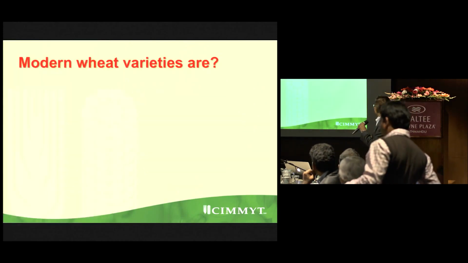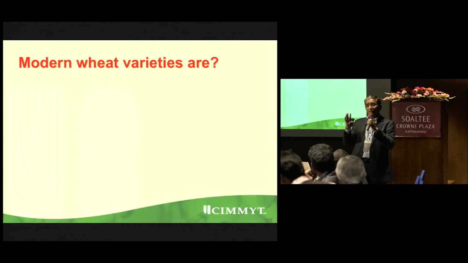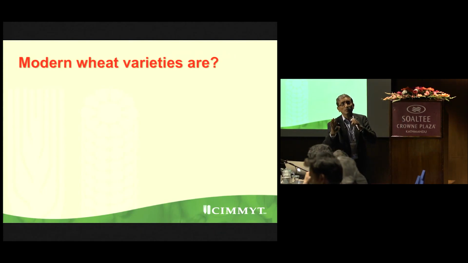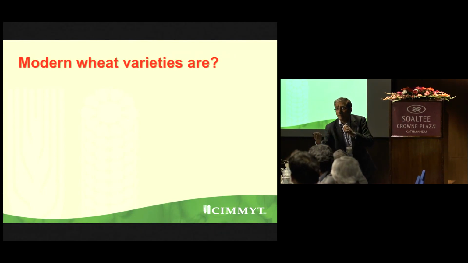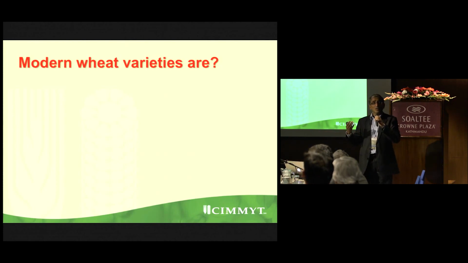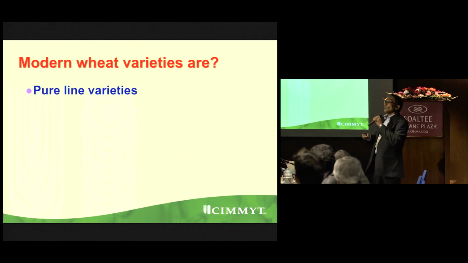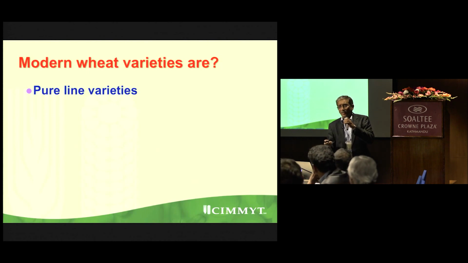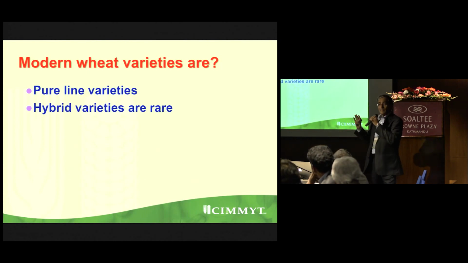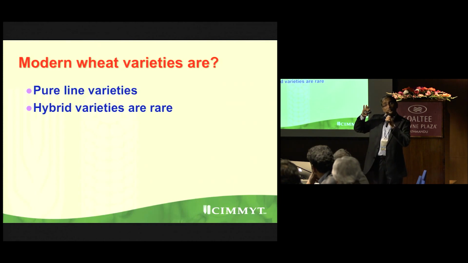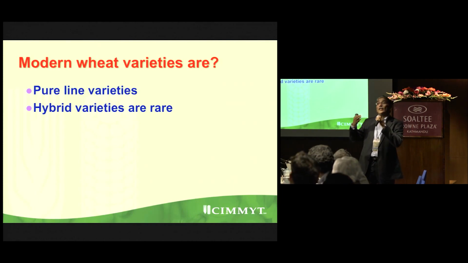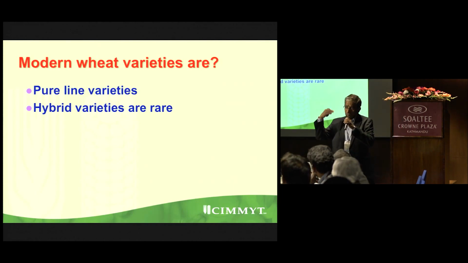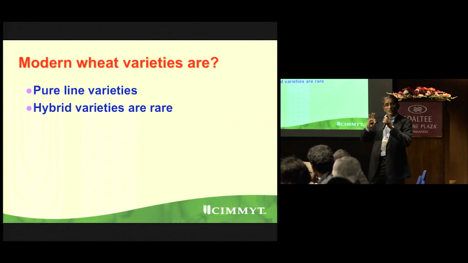Well, modern wheat varieties, you know what they are? We are talking about breeding wheat. They are hybrid or composite or synthetic or what? They are pure line varieties. I hope you know what is pure line variety. Some hybrids are grown, but they are very rare. So we will focus on how to breed resistant pure line varieties. There is no mixture, no multi-line, nothing. It's all pure line.